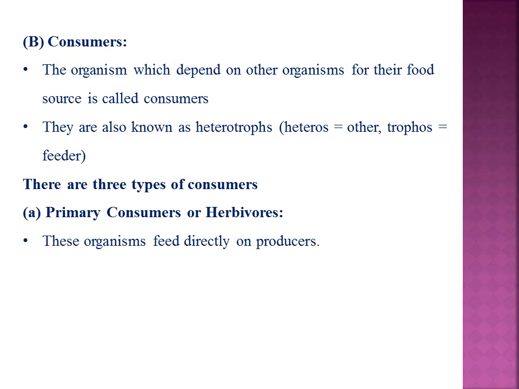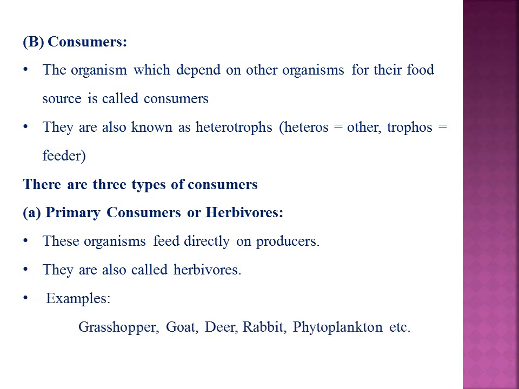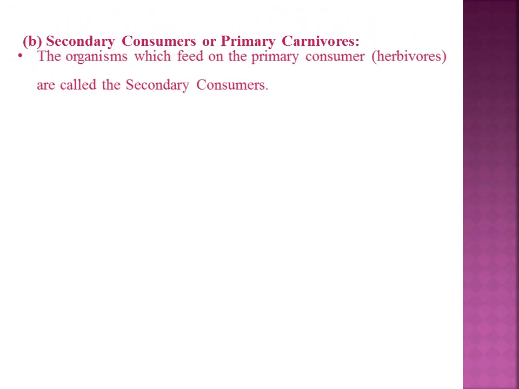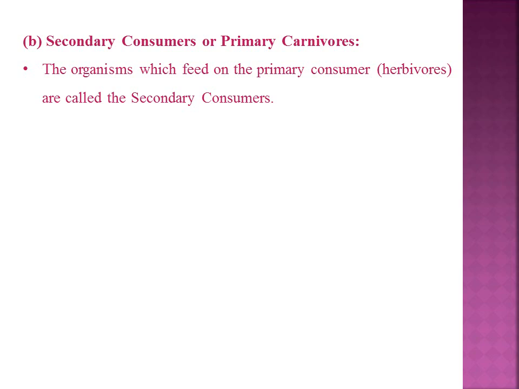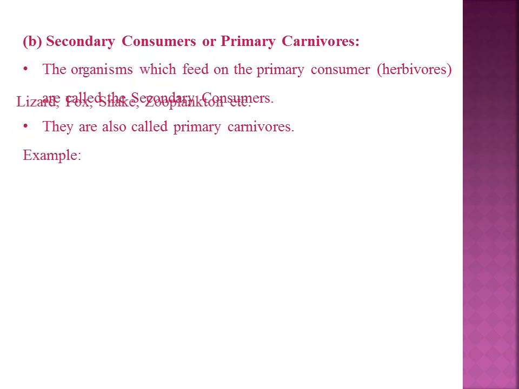The primary consumers are the organisms which feed directly on the producers, so they are otherwise called herbivores. For example, grasshopper, goat, deer, rabbit and phytoplankton are primary consumers. Secondary consumers. The secondary consumers depend on the primary consumers for their food source. They are otherwise called primary carnivores. For example, lizard, fox, snake, zooplankton, etc.